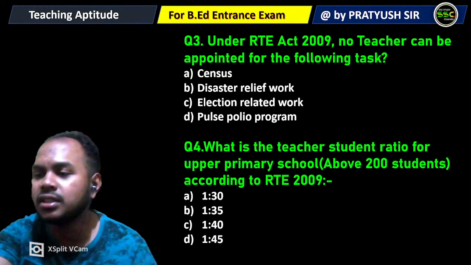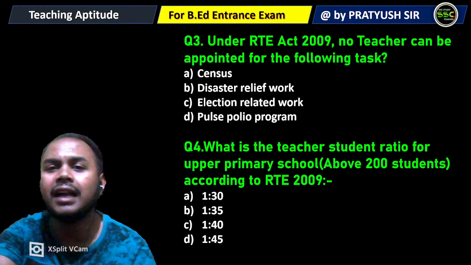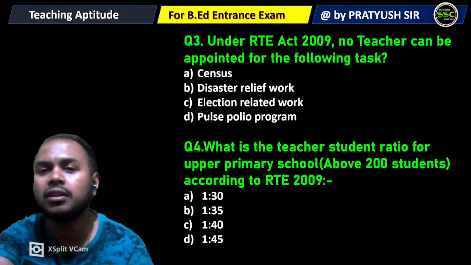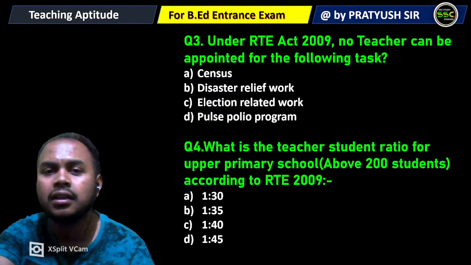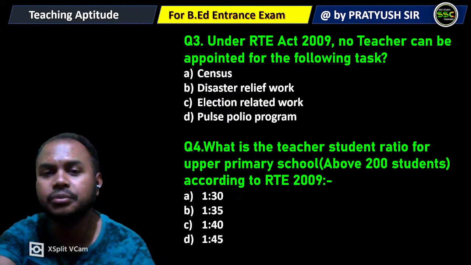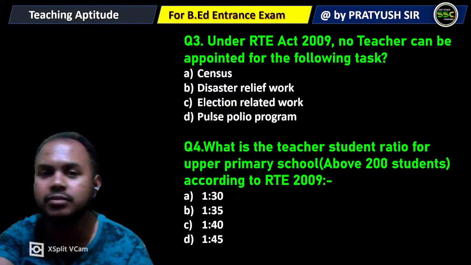Then question number 3: under the RTE Act 2009, no teacher can be appointed for the following task. Option A, census; option B, disaster relief work; option C, election related work; or option D, pulse polio program. What is the correct answer?